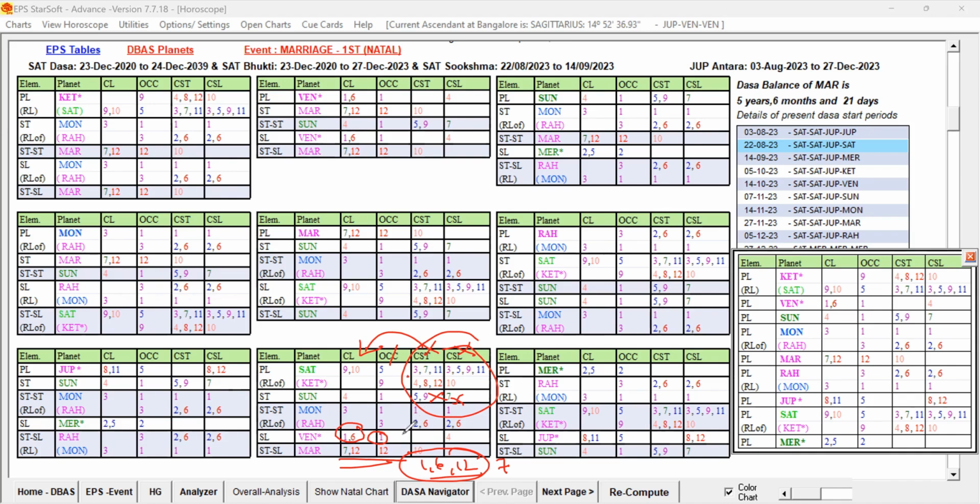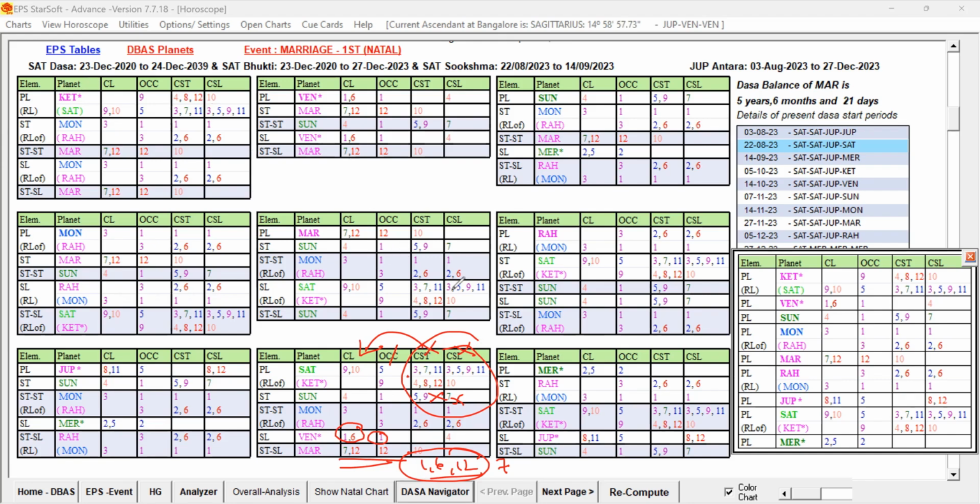No, I'm not saying that this period happened and why it happened, but we are checking all the other planets also, why other planets did not favor the marriage. That way only we can see how far this Bugdi Lord is stronger than the other planets, and how far the rules and the principle of method of analysis in EPS are working out well. I think you are able to understand.